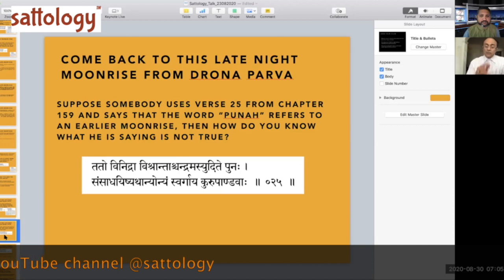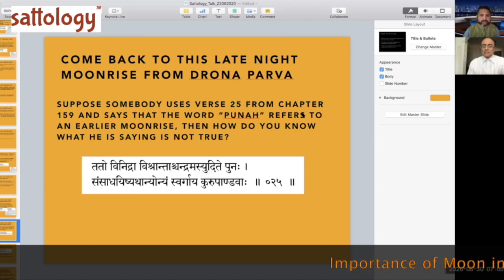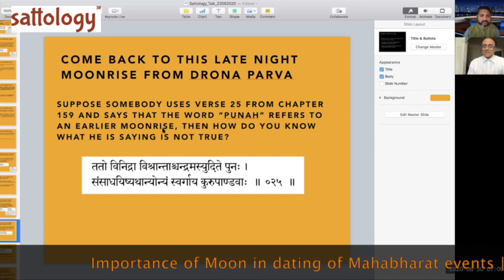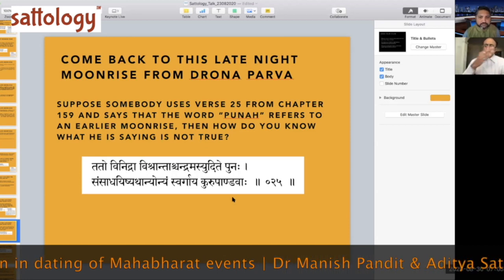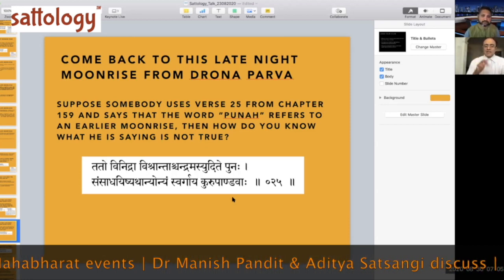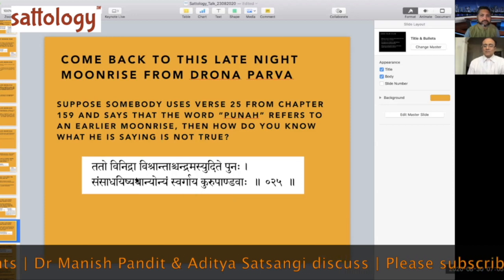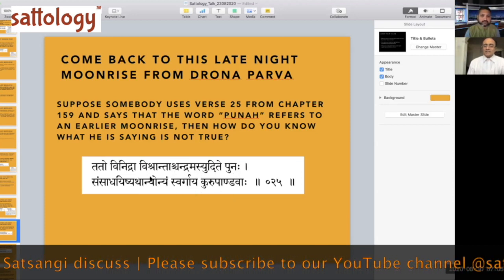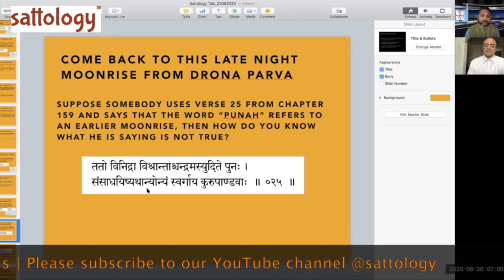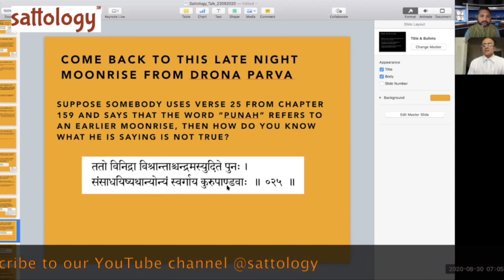And therefore, now when we go back to verse 25, we know that the word punaha will never refer to an earlier moonrise. Now you know, because I have pointed out every particular facet of this moonrise. If you look at it carefully now, tato vinidra vishrantas chandramasudite punaha, sansadrishyada athanyoyam swargaya kuru pandavaha.